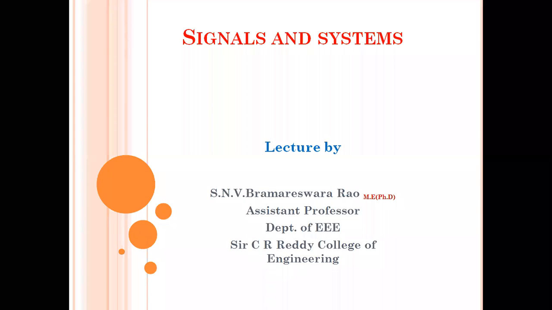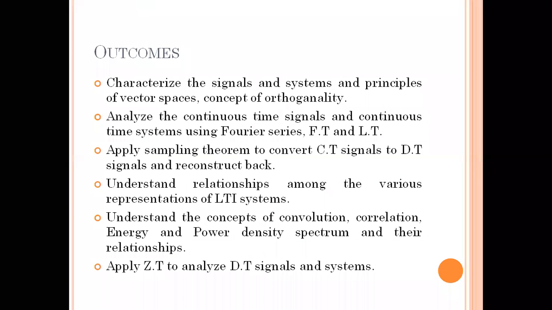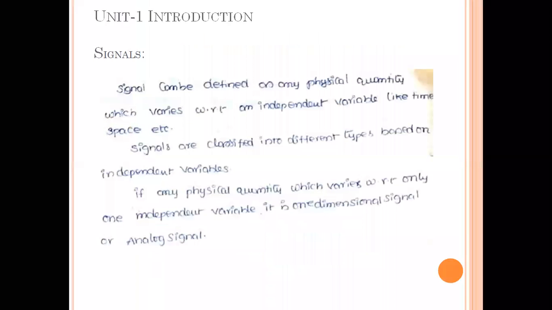Let us quickly start our actual subject, Signals and Systems. Already we have discussed the objectives and the outcomes of Signals and Systems, and we have seen the basic signal definition. A signal is a physical quantity which varies with respect to an independent variable. Signals are basically classified into two types: continuous time signals and discrete time signals.